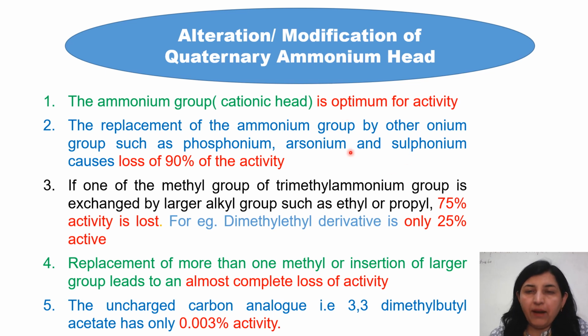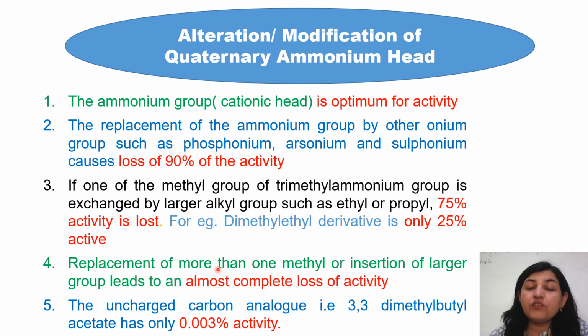If the quaternary ammonium part is replaced by onium groups like sulfonium, phosphonium, or arsonium groups, 90% of the activity gets lost. So we can't replace this ammonium by other onium groups. Only 10% activity will be retained. If one of the methyl groups of the trimethyl ammonium group is exchanged by higher alkyl groups like ethyl, propyl, butyl, and others, then 75% of the activity is lost. It means only 25% activity will be retained. So this is also not a fruitful result.